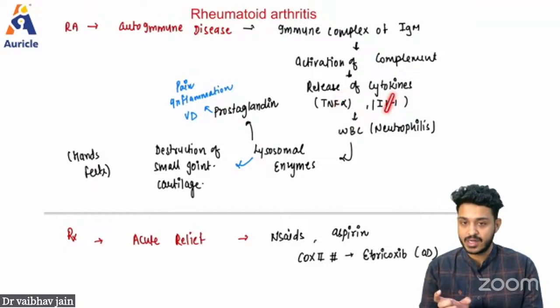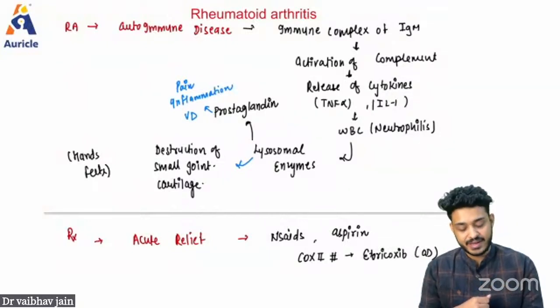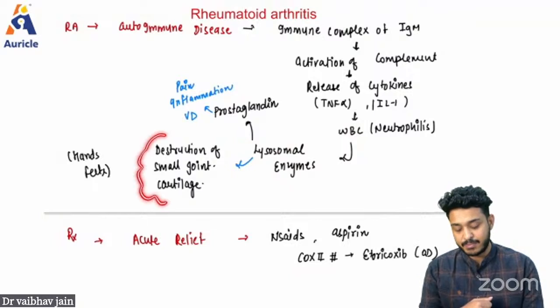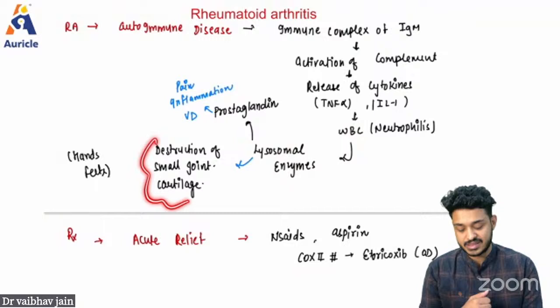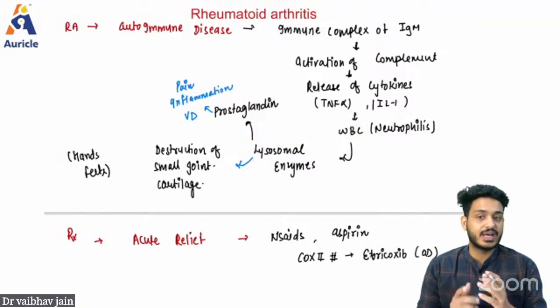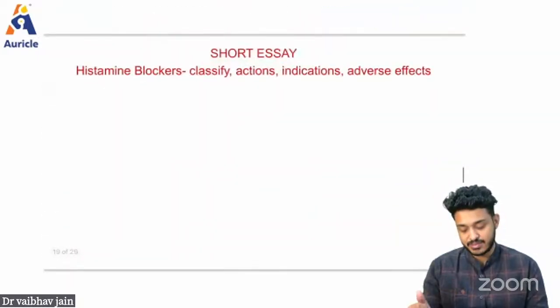We can give an interleukin 1 inhibitor, anakinra. We can give interleukin 6 inhibitors. We can give drugs which can block the proliferation of WBCs. We can inhibit these lysosomal enzymes, right? So the ultimate purpose is to delay the disease, to delay the destruction of the joints. For this purpose, I have given you certain drugs, conventional drugs and biological drugs, right? The next topic that we are going to discuss is histamine.